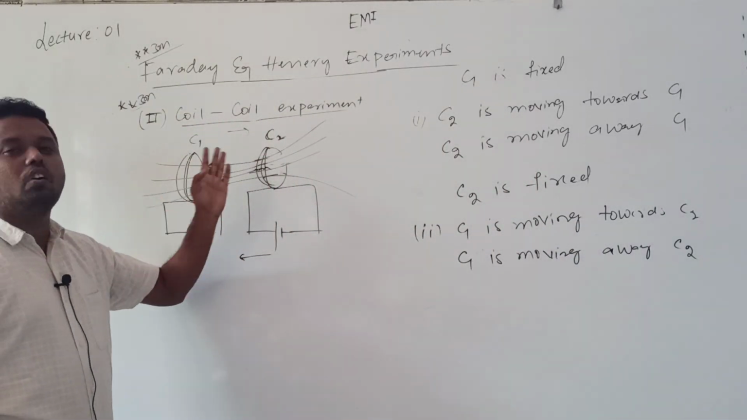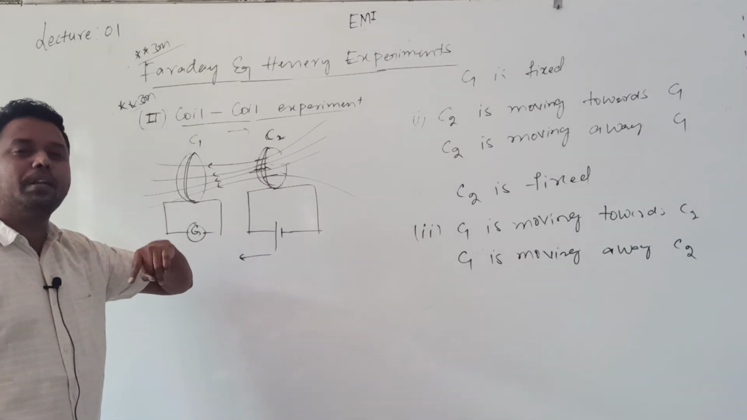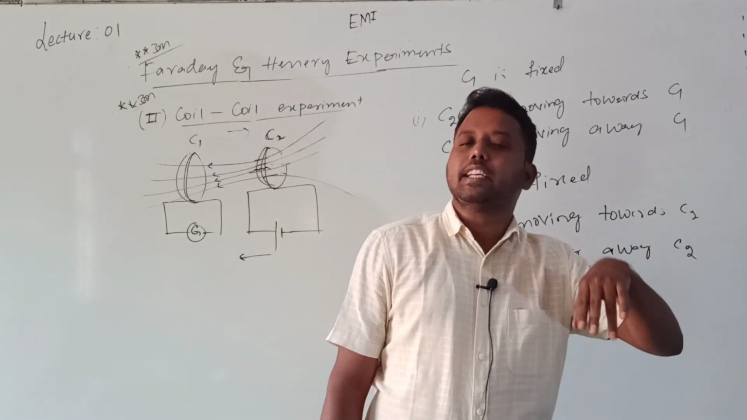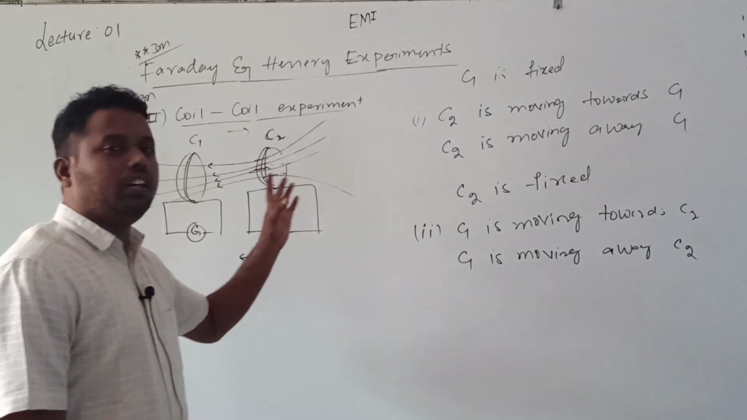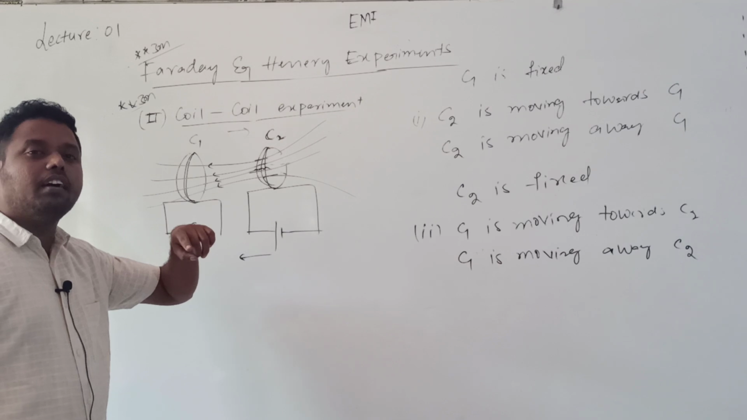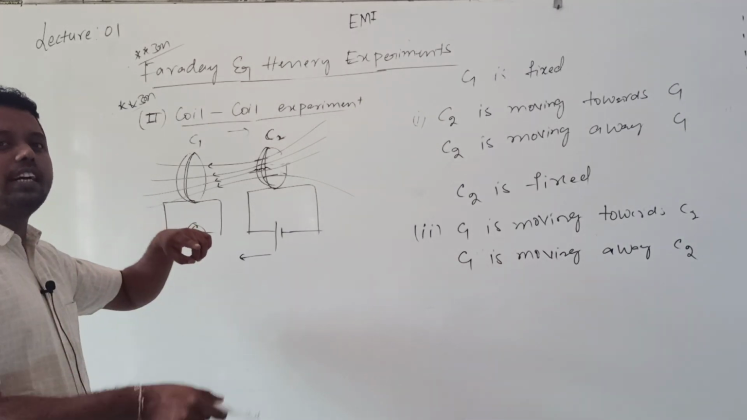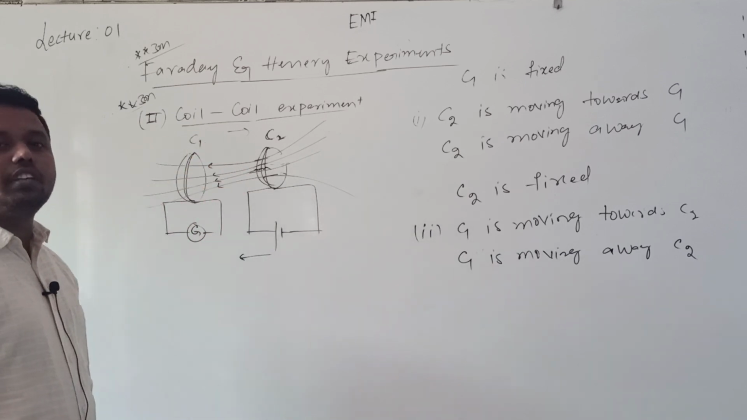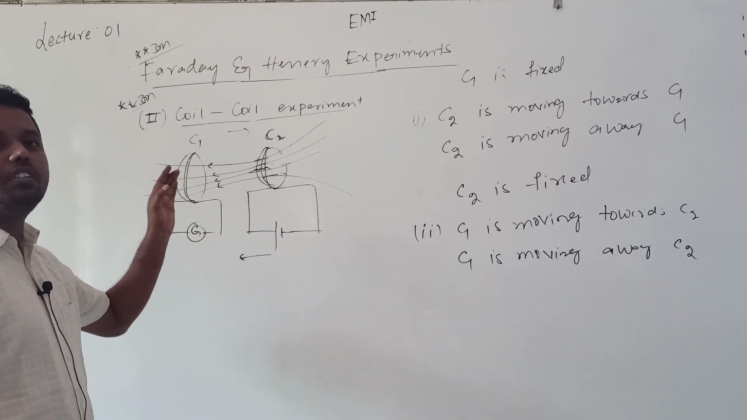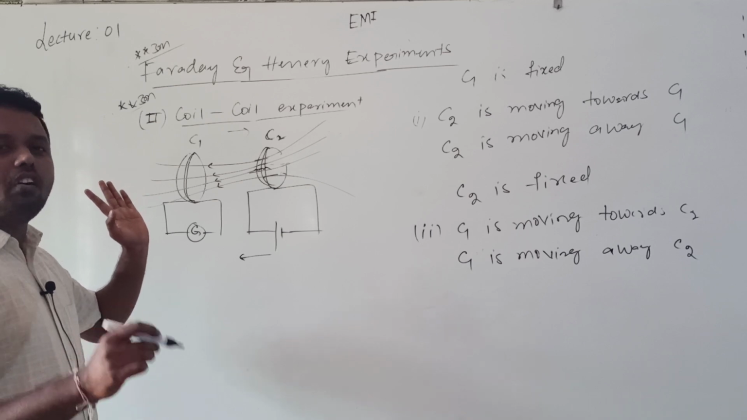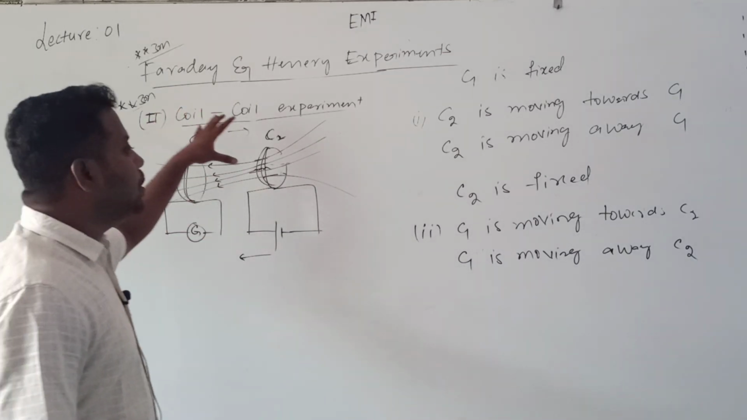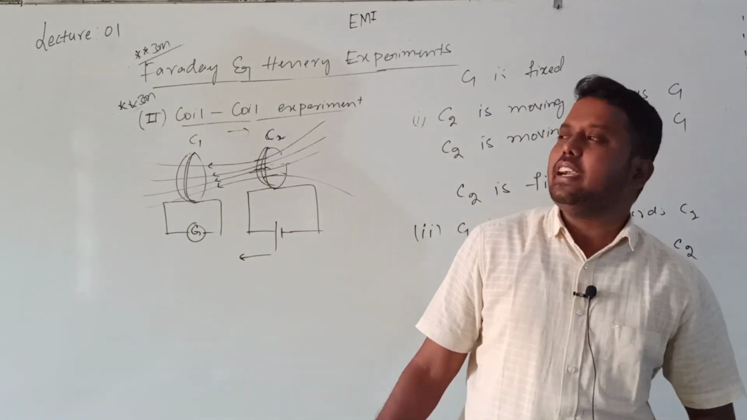In this there are two coils, whereas in the first experiment it was coil and magnet. In the second experiment, coil and coil. In the first experiment, a moving magnet is producing the current, whereas in the second experiment, a moving current-carrying coil is producing current. Understood? If you want to write the notes, what do you need to write?